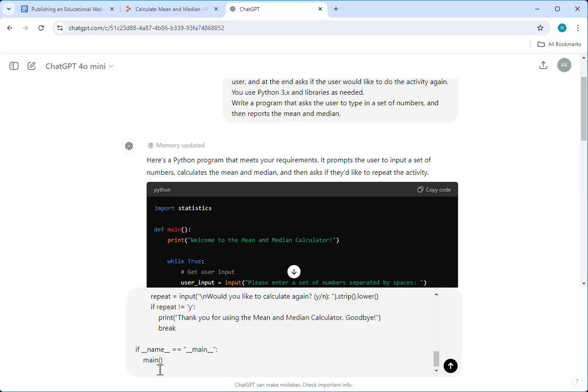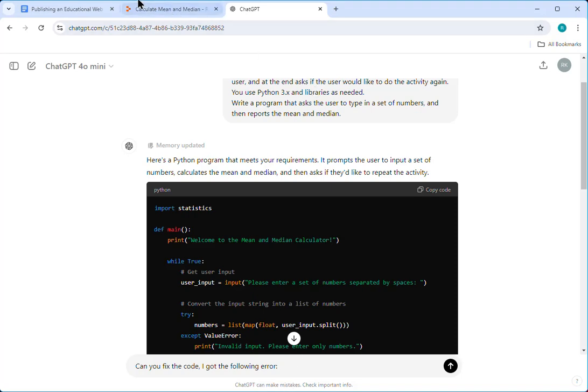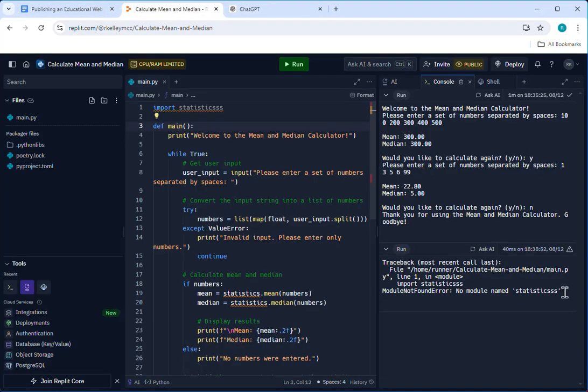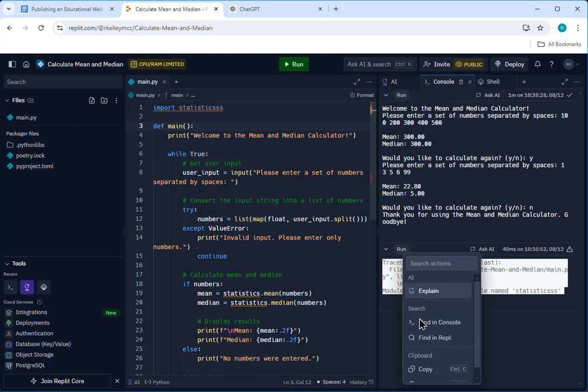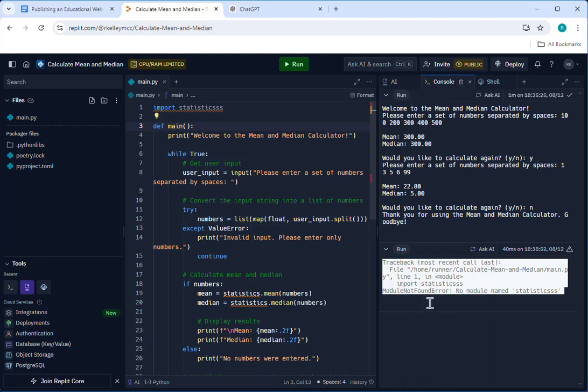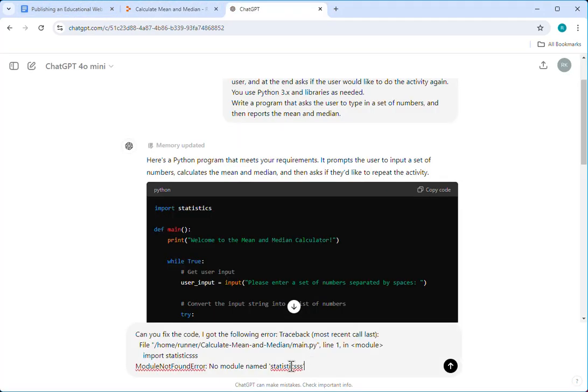And then Control V. In this case, it didn't copy my error, so let me come back. Instead of doing Control C to copy, I'm just going to right click and choose copy. Sometimes that'll work when Control C doesn't. So let's go back to ChatGPT, and I'll do Control V over here, and there we go, that's the error. And I'll press enter.